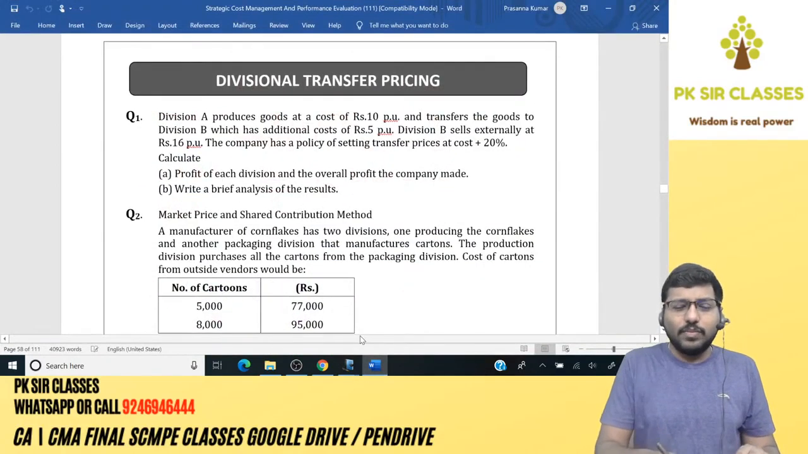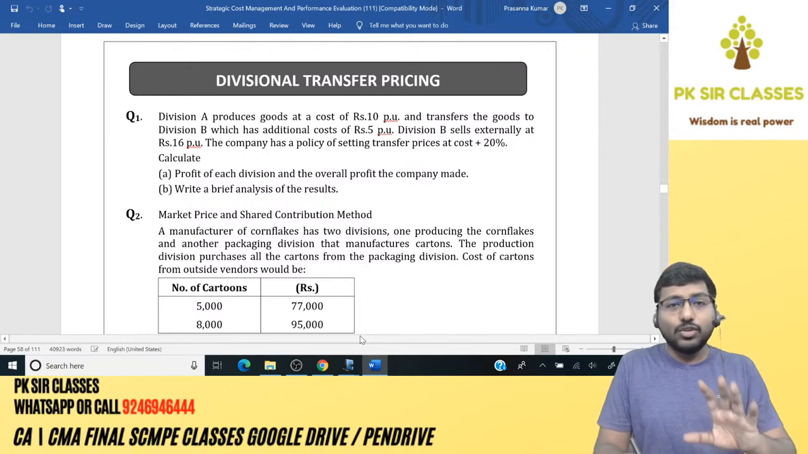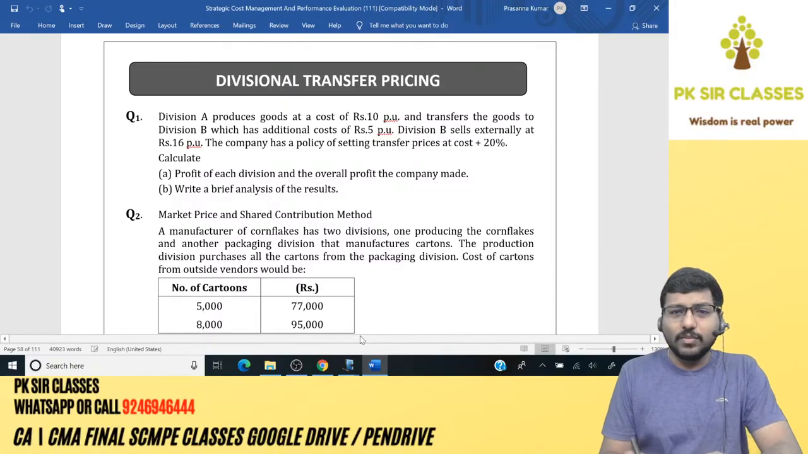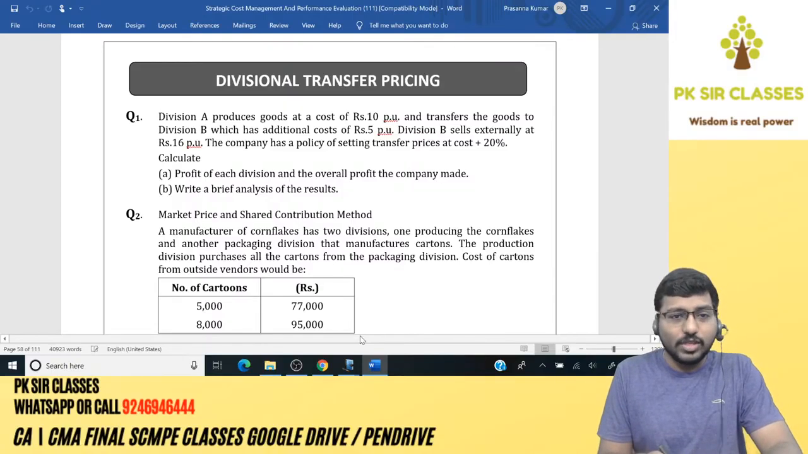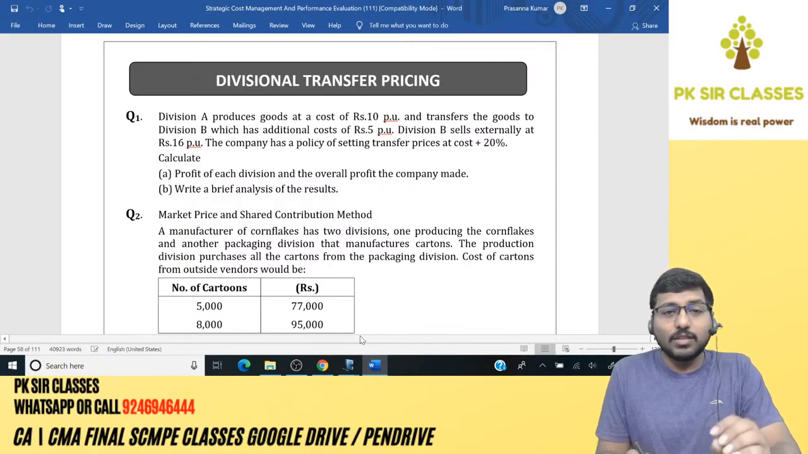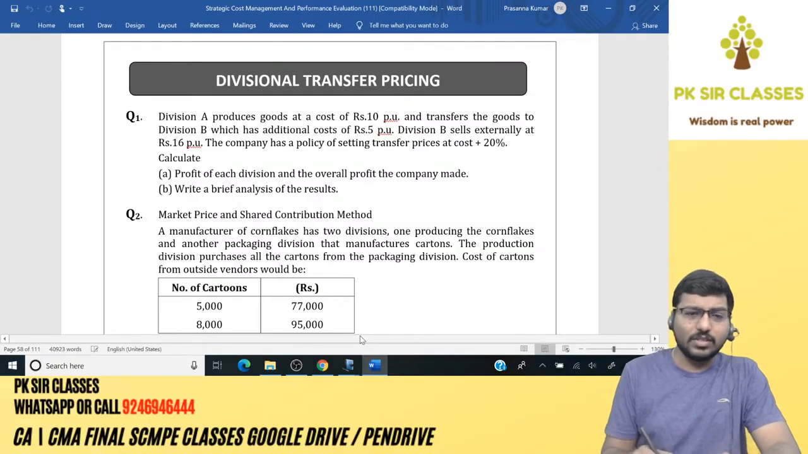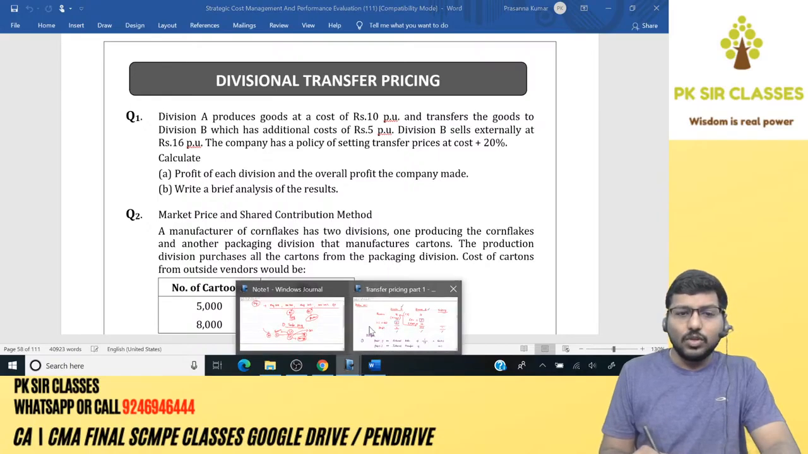So what was that problem? There were two divisions, Division A and Division B. Division A produces goods at a cost of 10 rupees per unit and transfers the goods to Division B, which has an additional cost of 5 rupees per unit. Division B sells externally at 16 per unit, and the company has a policy of setting the transfer price at cost plus 20%. You are required to calculate the profit of each division and the overall profit the company made, as well as write a brief analysis of the results.